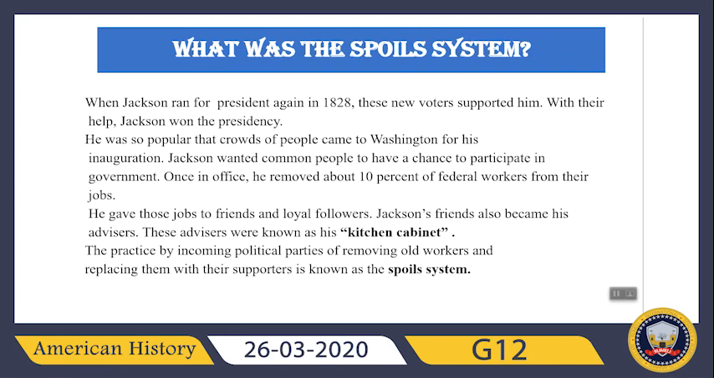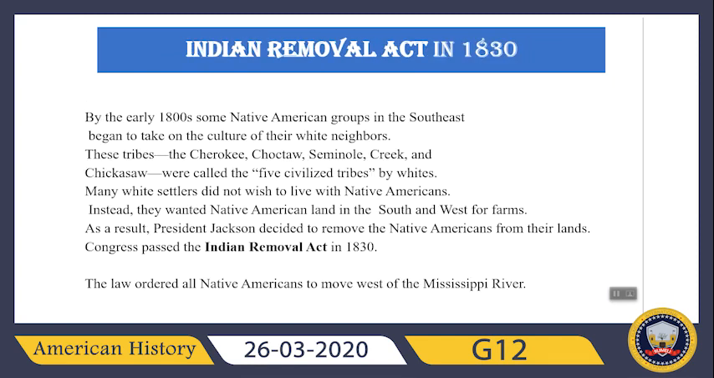So who were the kitchen cabinet? Kitchen cabinet were those friends and loyal followers of Jackson who also became his advisors later. And then what is the spoils system? The practice of incoming political parties removing old workers and replacing them with their supporters is known as the spoils system. In simple words, you can also say the practice of giving government jobs to political backers is called the spoils system.